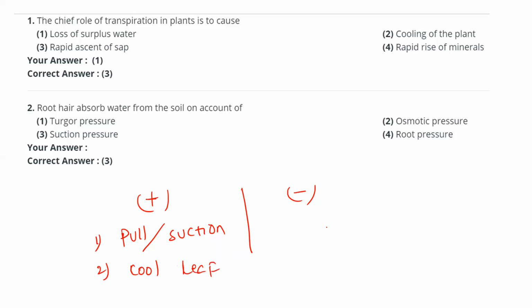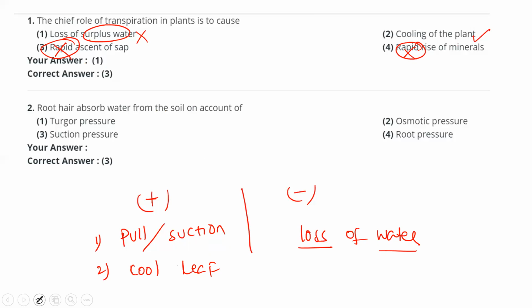Then what about the negative aspect? It leads to the loss of water. But transpiration is not the loss of surplus water only. Whether water is surplus or deficient, transpiration is happening every time. And it is not responsible for rapid ascent of water; it is the normal ascent of water, not rapid movement. It does not play any role in rapid movement. So the correct answer is cooling of the plant.